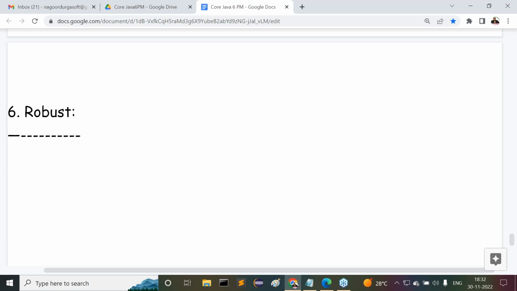Guys, are all of you following my point? Tell me, when is a programming language a robust programming language? What are the reasons? Because of two points. What are the two points? The programming language must be very good in its memory management system, and it must be very good in exception handling mechanisms. All of you are following this point or not? Right, sir. Now I'm telling you, Java is a robust programming language.